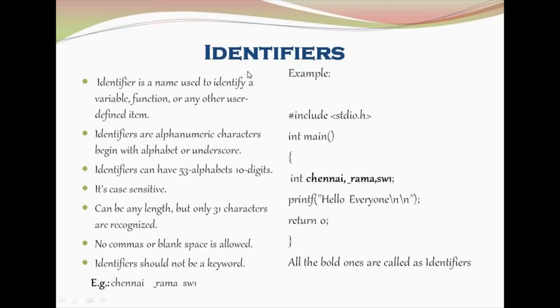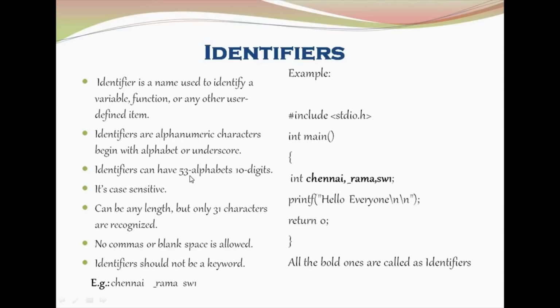Moving on to the next one, identifiers. Identifiers are the names which we are going to give for our variables, and we are going to operate with these identifier names. So identifiers are the names used to identify a variable or a function or any other user defined items. These identifiers can be alphabets or numeric characters. They should begin with an alphabet or an underscore. No special symbols or characters should be used. It should only start with an alphabet or an underscore.